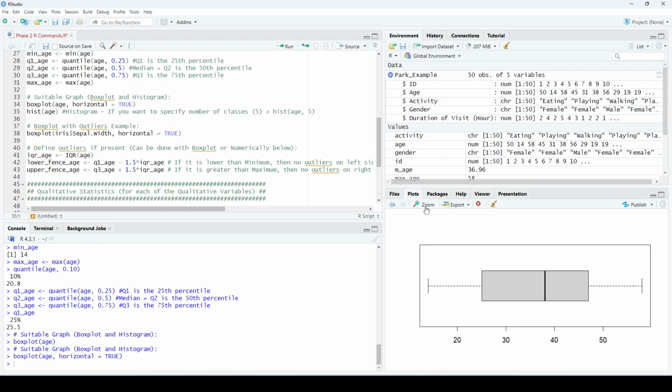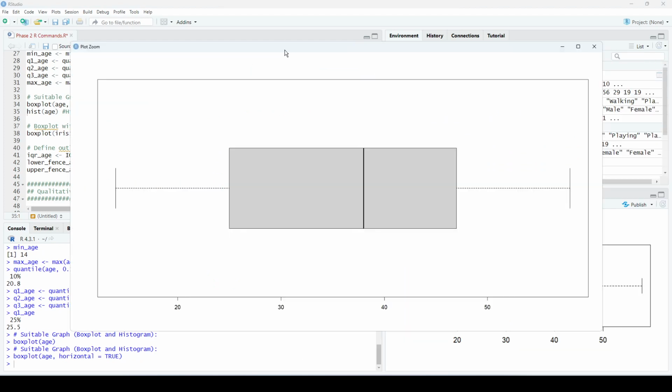Let's run this now. As you can see, the box plot turned horizontal. Now we can comment on this box plot. For example, the difference between Q1 and Q2 is bigger than Q2 and Q3. So this means the data is skewed to the left. I don't have any stars or circles outside here, so this means that I don't have any outliers.